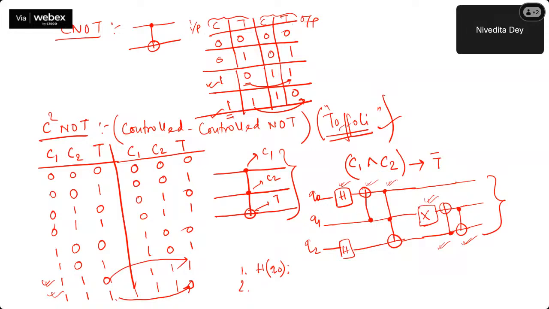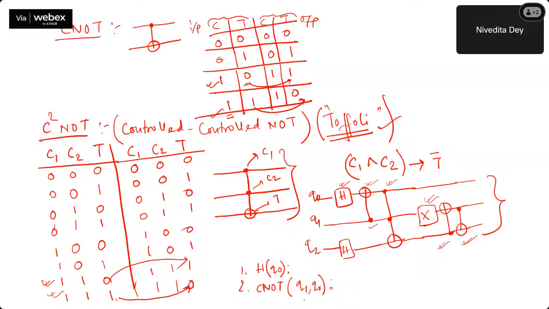I'm not writing the Q1, Q2 initialization part. Of course, initially you have to initialize Q0, Q1, and Q2, so I'm considering that all of them are already initialized with state 0. Second operation: I'm applying a CNOT. What is my control? Q1 is my control. How to identify that? You have to identify from the circuit where you get the filled circle. So it is present here, which means Q1 is your control, and the XOR or plus kind of symbol you are getting here is your target. So it's a CNOT Q1, Q0.